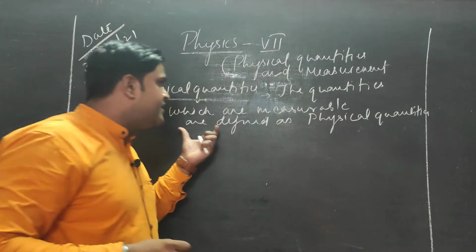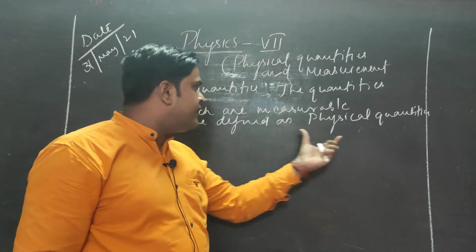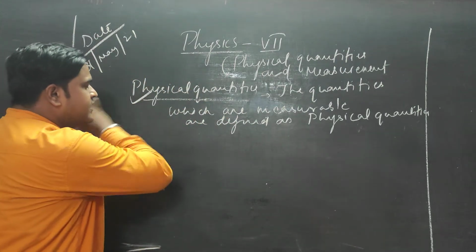That means the quantities which we can measure are categorized as physical quantities.